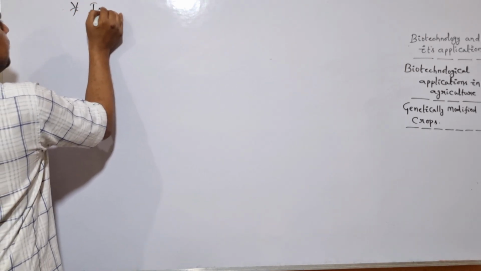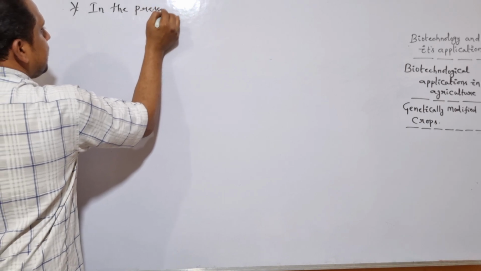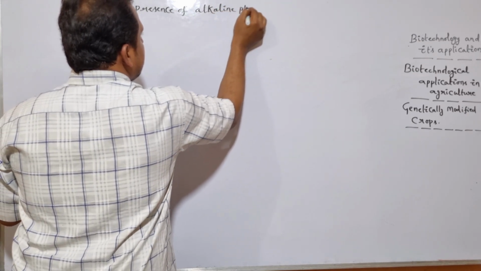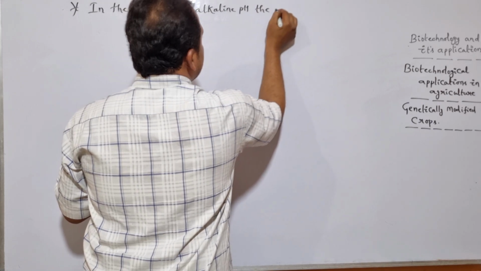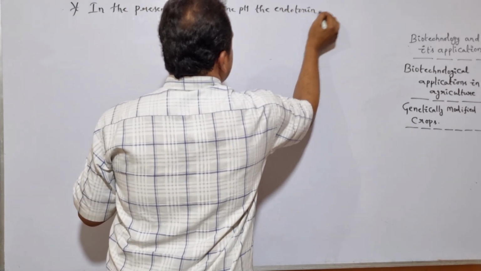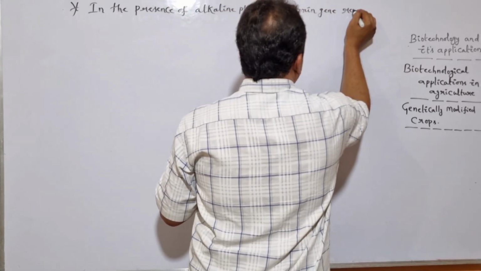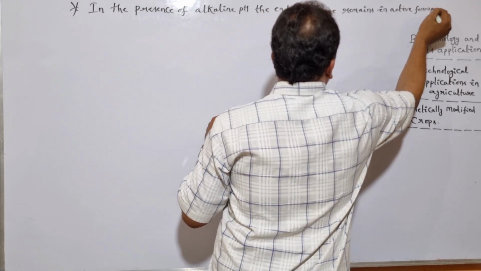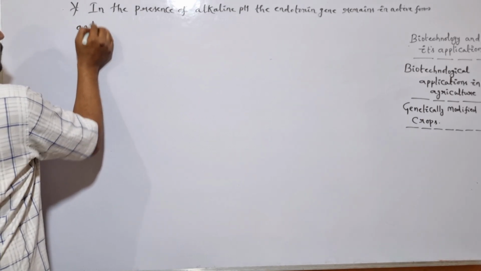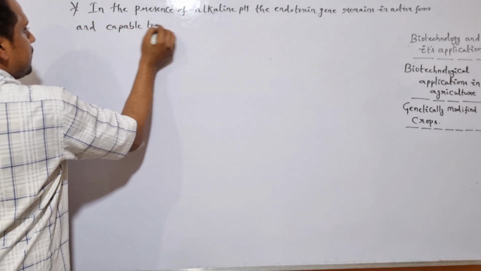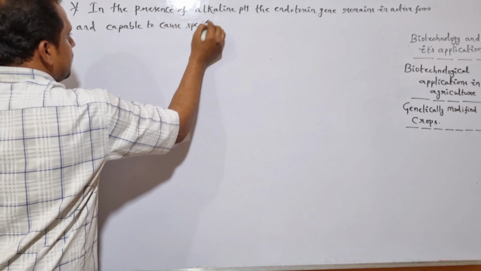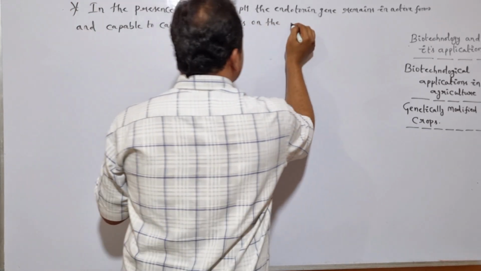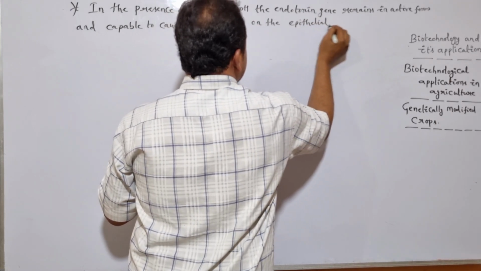In the presence of alkaline pH, the endotoxin gene remains in active form, and is capable of causing specific pores on the epithelial surface of the intestinal gut.